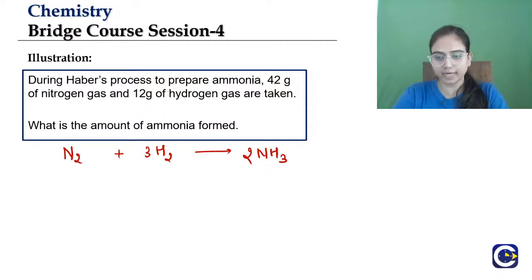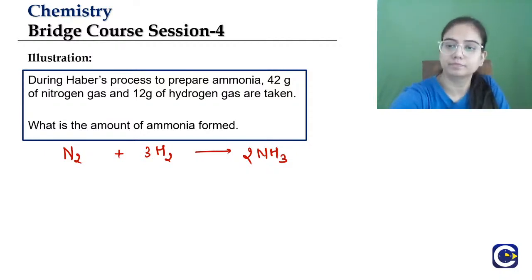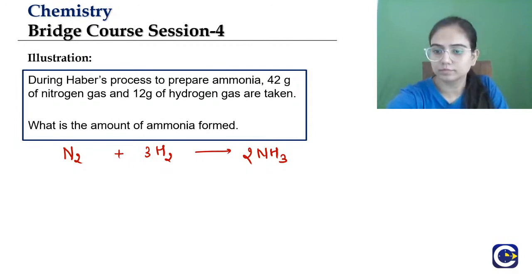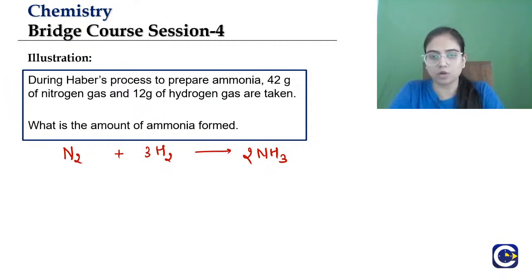Kirtana, Sana, Jay, Dinesh, Nihal, Akash, Utkarsh, everybody try to solve this. Jay. Let's see who gives the answer fast. Take your time and try to solve it.